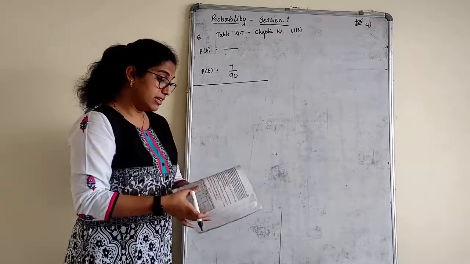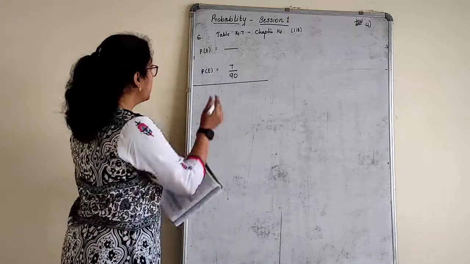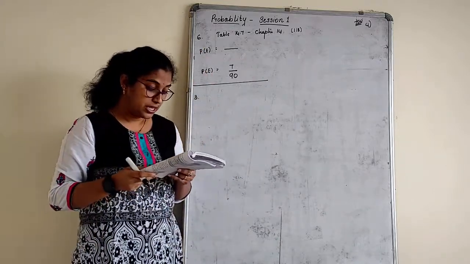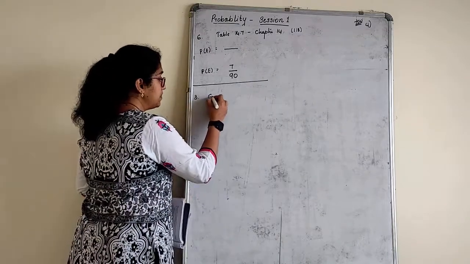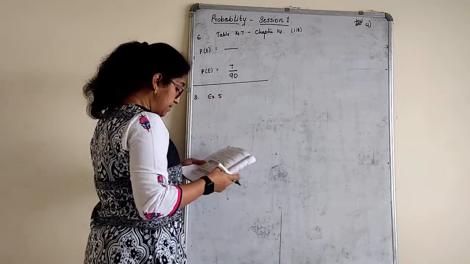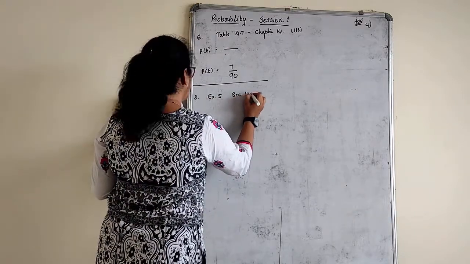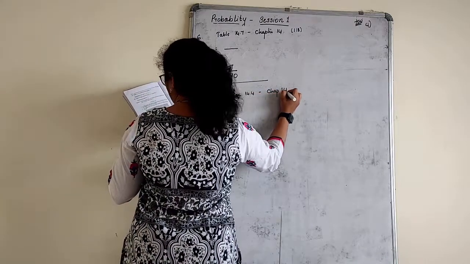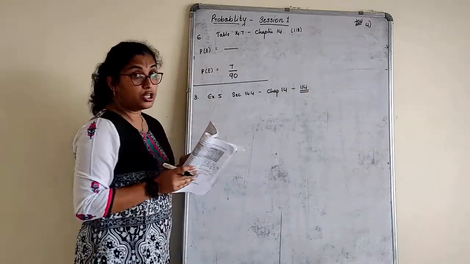Yes, one main thing, I have missed out the third question here, children. After the 6th, I am going to the third one. I have missed that while teaching. Refer to Example 5, again the same. Example 5 in my book, section 14.4, chapter 14. According to my book, it is page number 114.